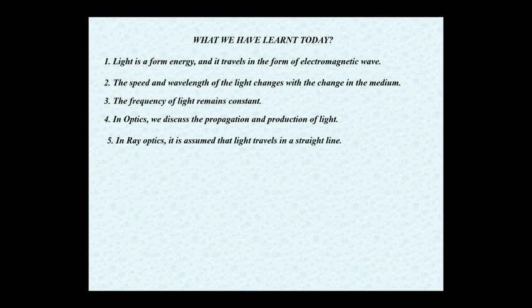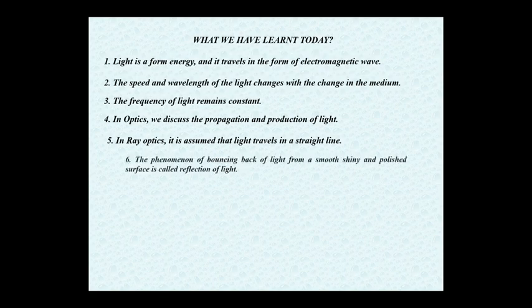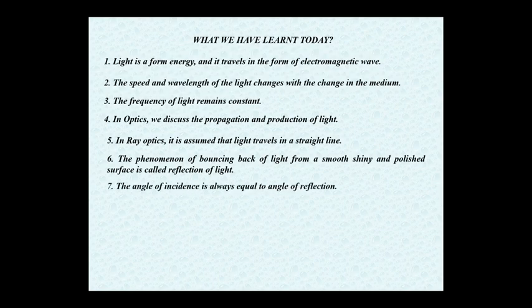It is the main assumption of ray optics. The phenomenon of bouncing back of light from a smooth, shiny and polished surface is called reflection of light. We have already discussed this; I have given the example of a plane mirror, image formation by a plane mirror also. Next, the angle of incidence is always equal to the angle of reflection. I is equal to R.